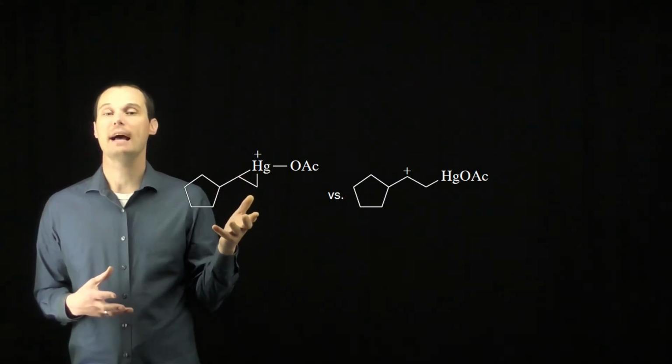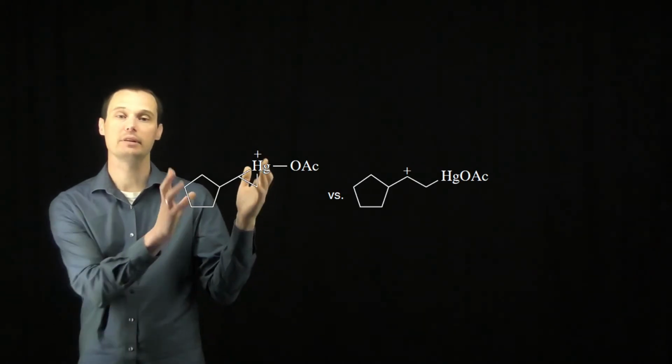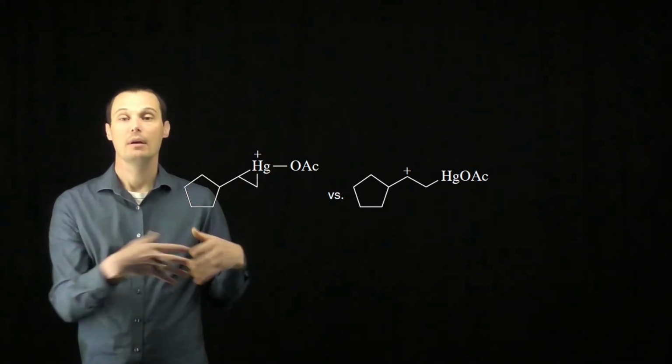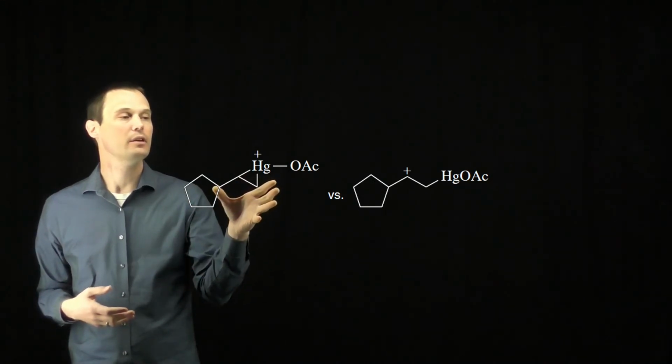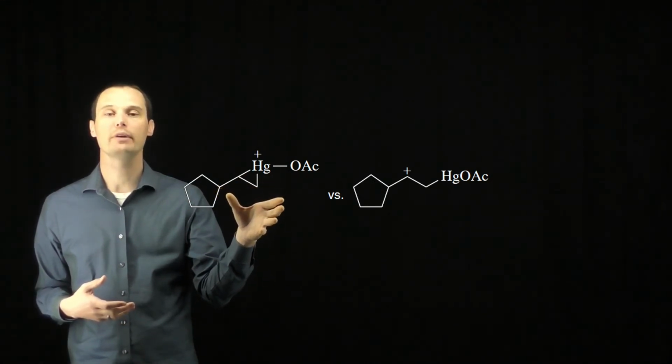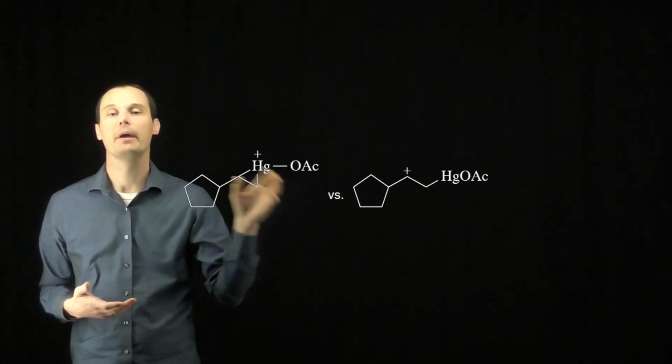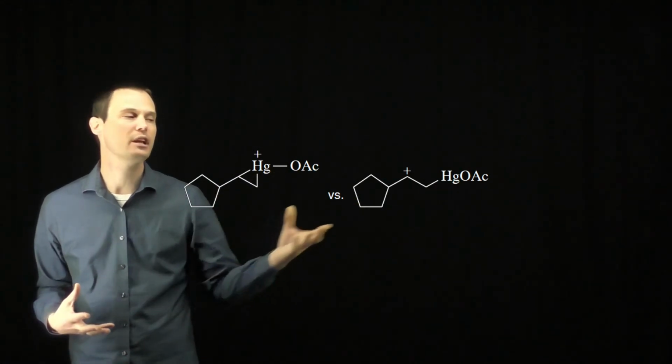The oxymercuration does not go through carbocation rearrangement, which means that it does go through the mercurinium ion. The ball always rolls downhill, so if the mechanism goes through the mercurinium ion when it could have gone through a carbocation, that must mean that the mercurinium ion is more stable than the carbocation.